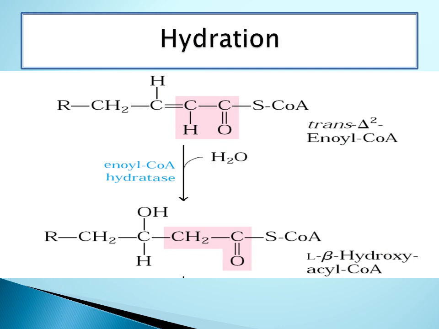In this reaction, trans delta 2 enoyl coenzyme A undergoes hydration by the action of the enzyme enoyl coenzyme A hydratase to form a product known as L-beta hydroxyacyl coenzyme A. In this reaction, a hydrogen is added to the alpha carbon and an OH group is added to the beta carbon. Because of the presence of the hydroxyl group at the beta carbon, the product is named L-beta hydroxyacyl coenzyme A.